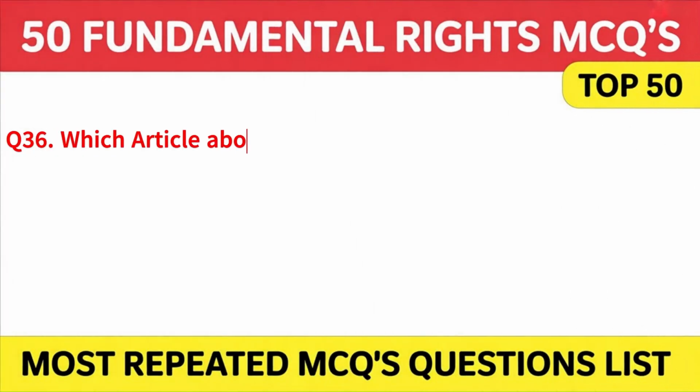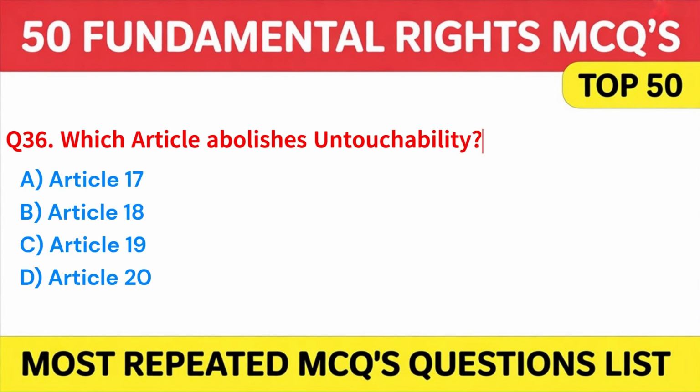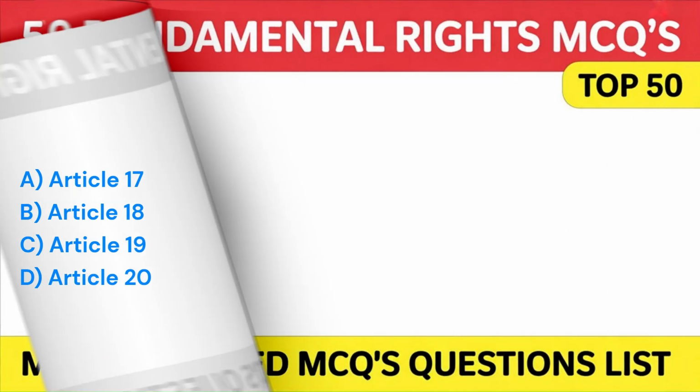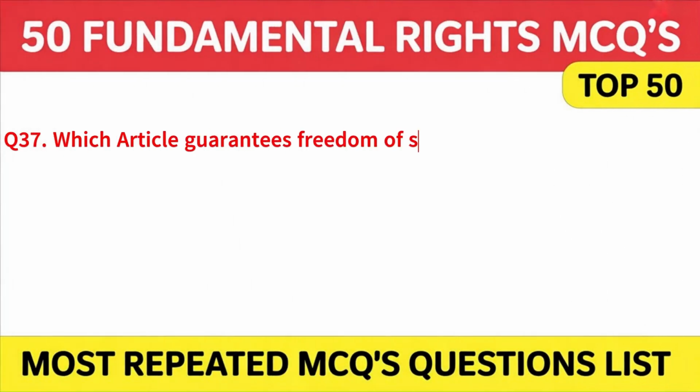Which article abolishes untouchability? A. Article 17. B. Article 18. C. Article 19. Or D. Article 20. Answer. A. Article 17. 37th question is, which article guarantees freedom of speech and expression?